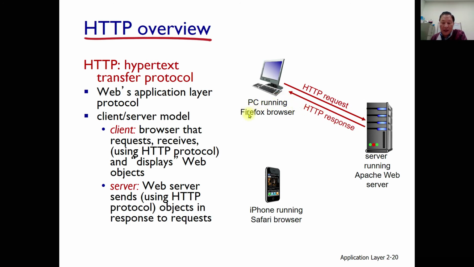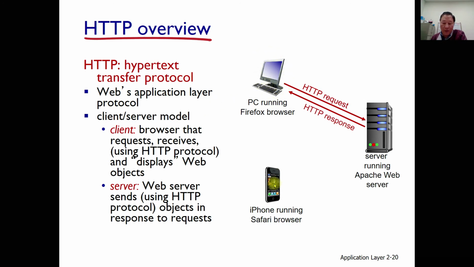A PC is running Firefox, Google Chrome, or any browser. The browser is the client program that runs the HTTP protocol. This is called the client server model.